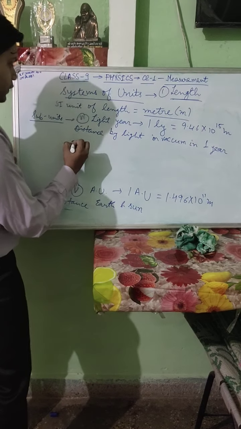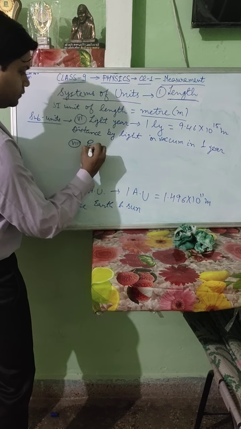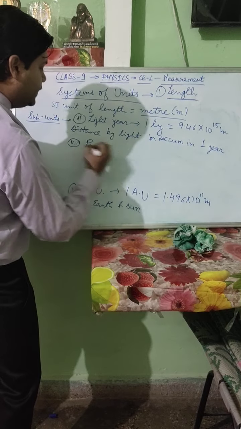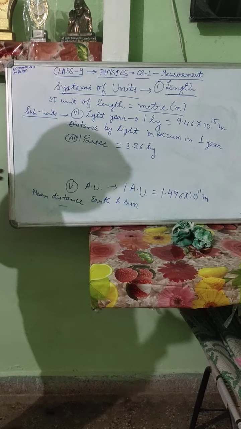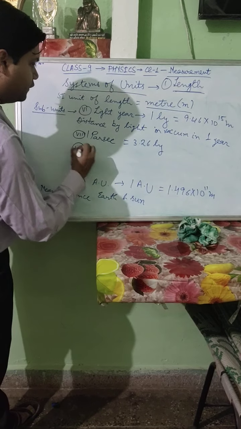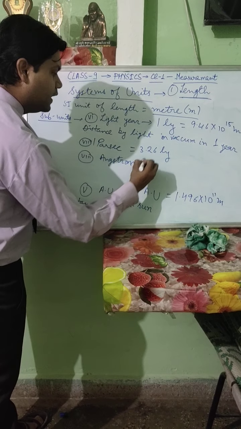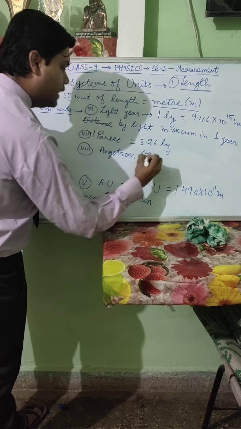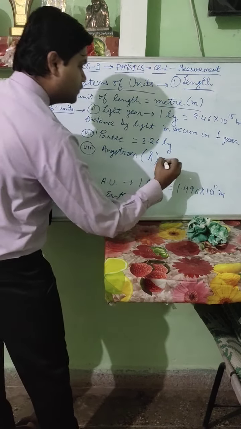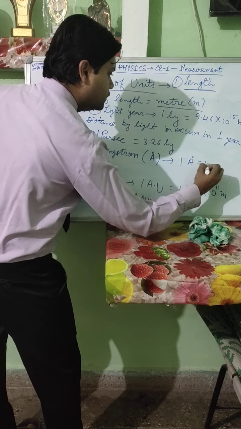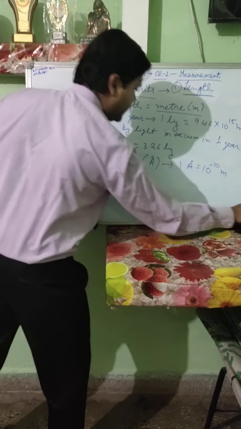Students, you have to learn all these units. Next unit is parsec. So 1 parsec equals 3.26 light year. A smaller unit of length is angstrom. It is represented by symbol capital A with a small dot on the top. So 1 angstrom equals 10 to the power minus 10 meter.